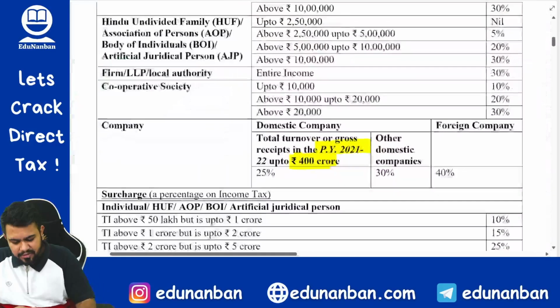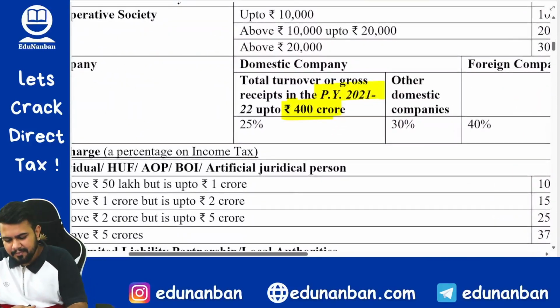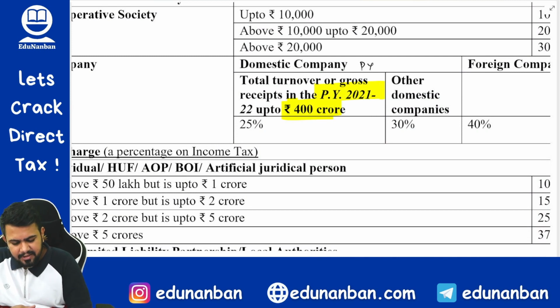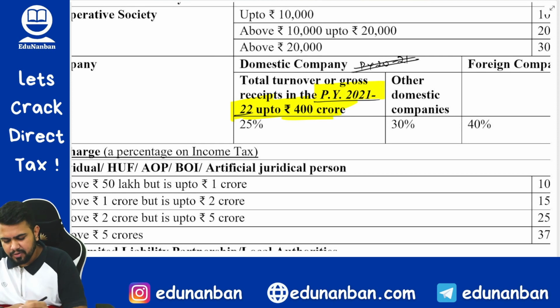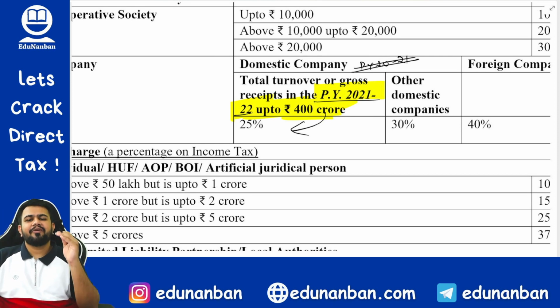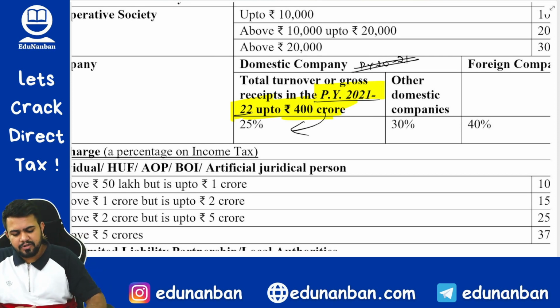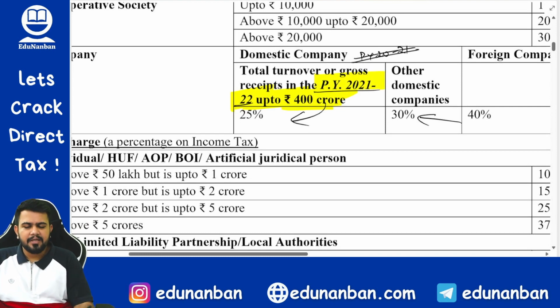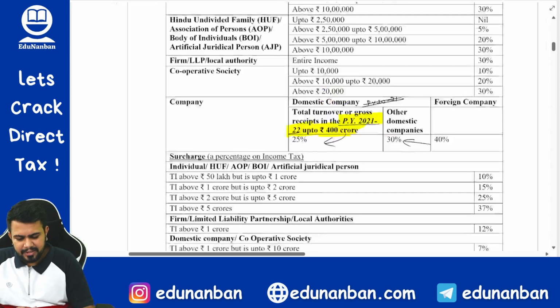That is one change. Then when it comes to domestic company, earlier you used to learn that you have to see the turnover of previous year 2019-20. Now it has changed. Now you have to see the turnover of previous year 21-22. If it is up to 400 crores, then the tax rate is 25%. More than 400 crores or other cases, the tax rate will be 30%. So that is the change.